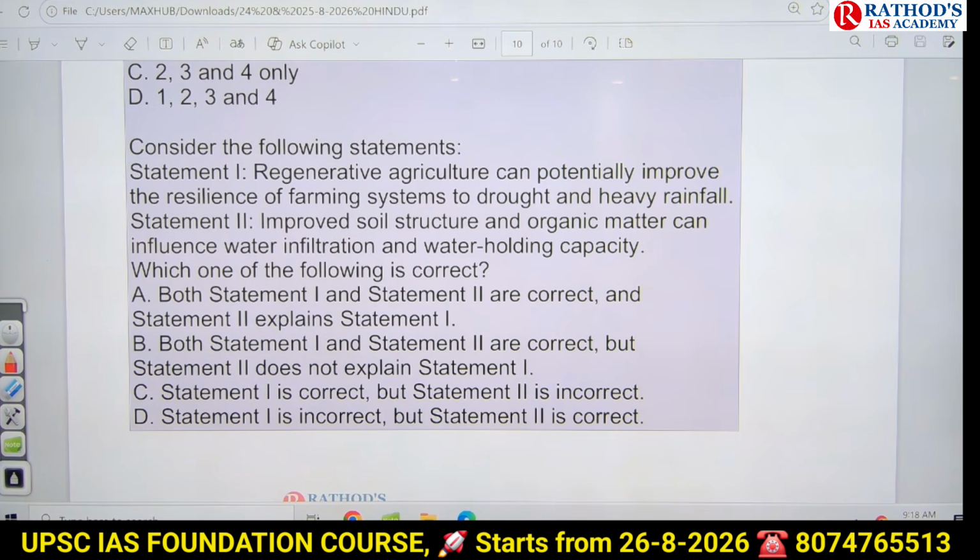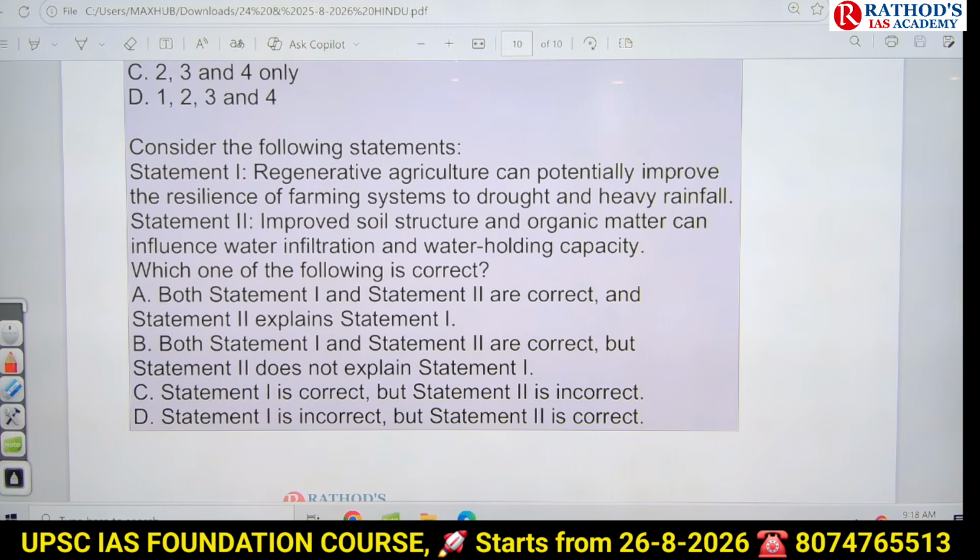B: Both are correct, but statement 2 is not explaining statement 1. C: Statement 1 is correct, but statement 2 is incorrect. D: Statement 1 is incorrect and statement 2 is correct. So these are the new type of options seen in 2026. In 2027, you can see a minimum of 20 questions in this way. Minimum 20 questions. What is the answer?